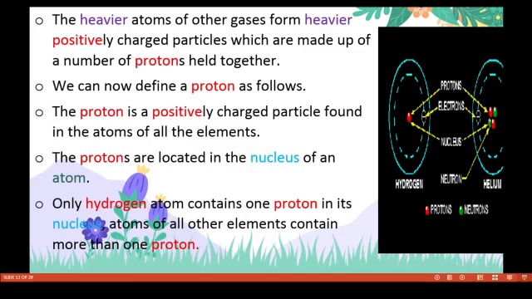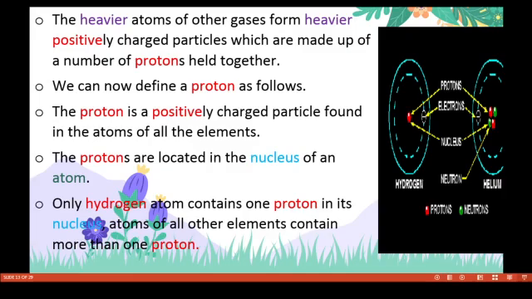So the proton is a positively charged particle found in the atoms of all the elements. That is important. The protons are located in the nucleus of an atom, always in the nucleus only. Neutrons are also in the nucleus. Protons and neutrons are in the nucleus, and electrons are revolving around the nucleus.